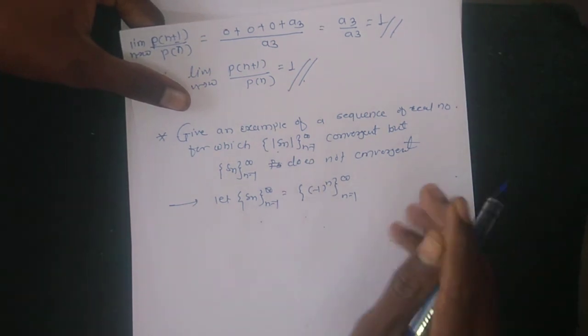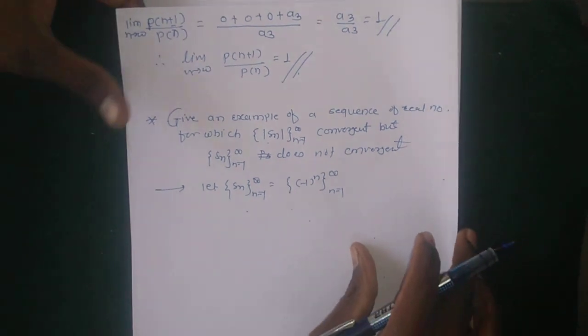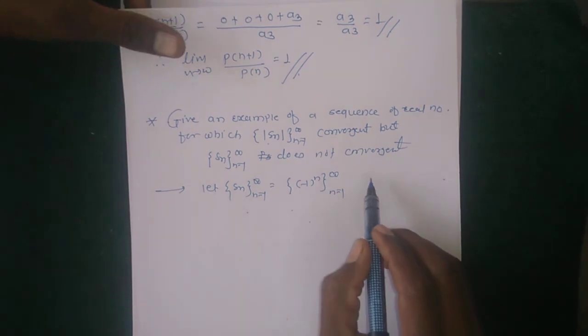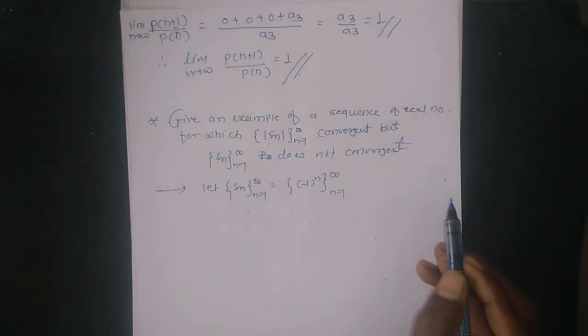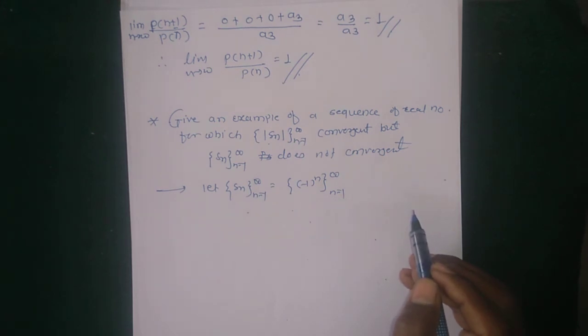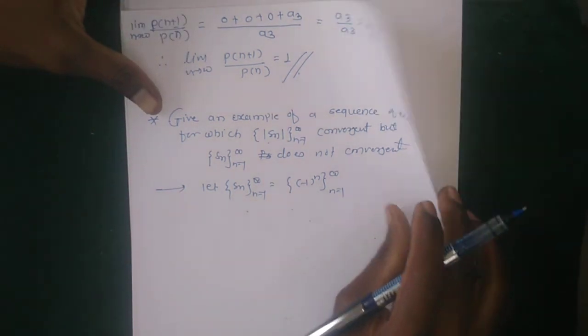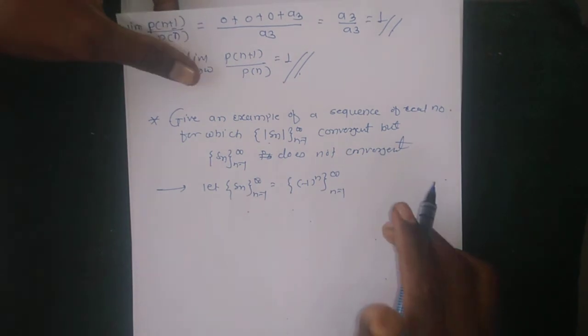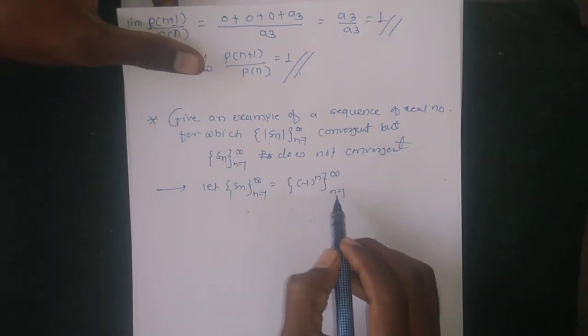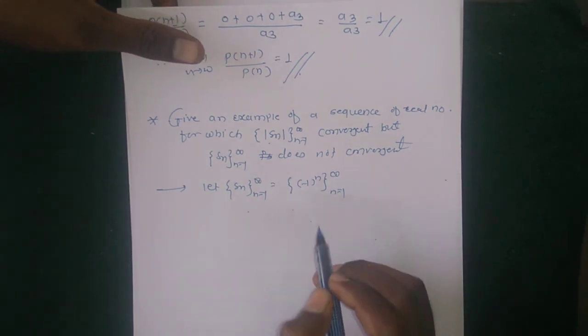This sequence has two subsequences, s2n and s2n minus 1, one containing only the constant element 1, 1, 1, and the second containing only minus 1, minus 1, and so on. The modulus of this sequence is 1, therefore the modulus sequence is convergent.